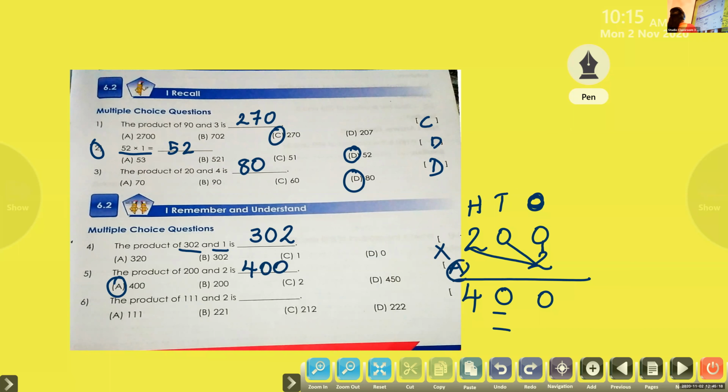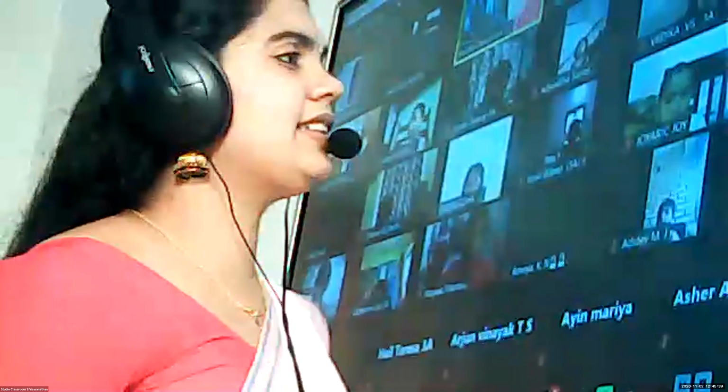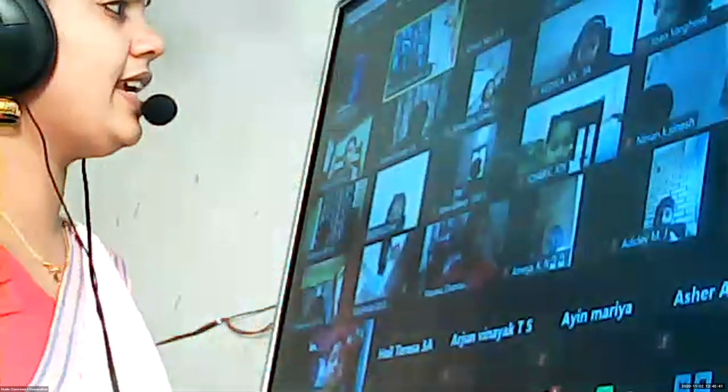Now, question number 6. Like this you have to do. Now itself, you have to find the product of 111 and 2. That means you have to multiply 111 and 2 and find out the answer. Oh, time is up. I'll send the file. The sixth question is very easy. I'll send the answers through WhatsApp.